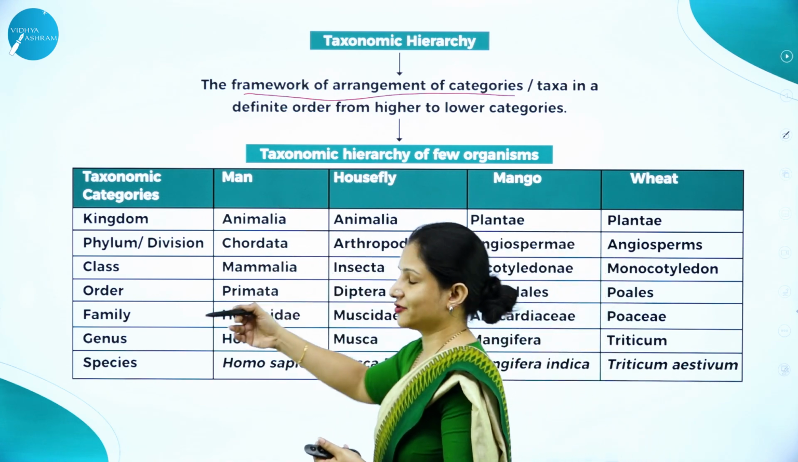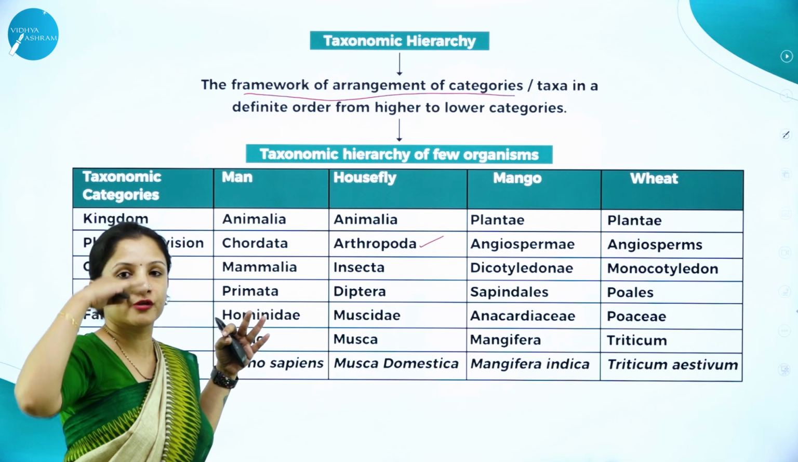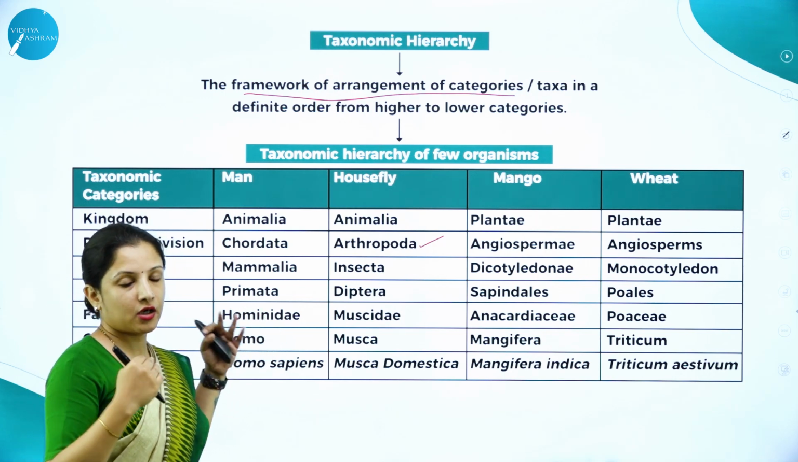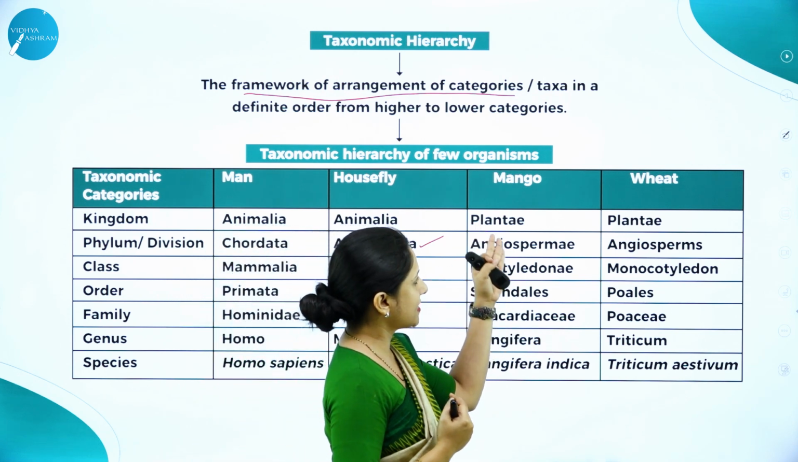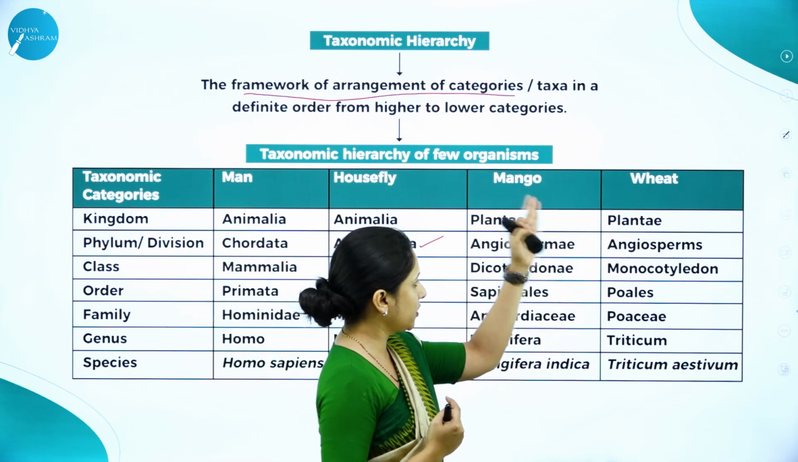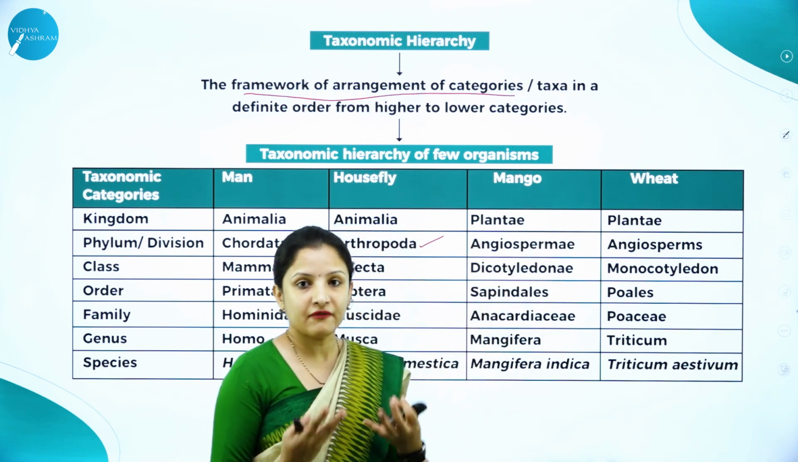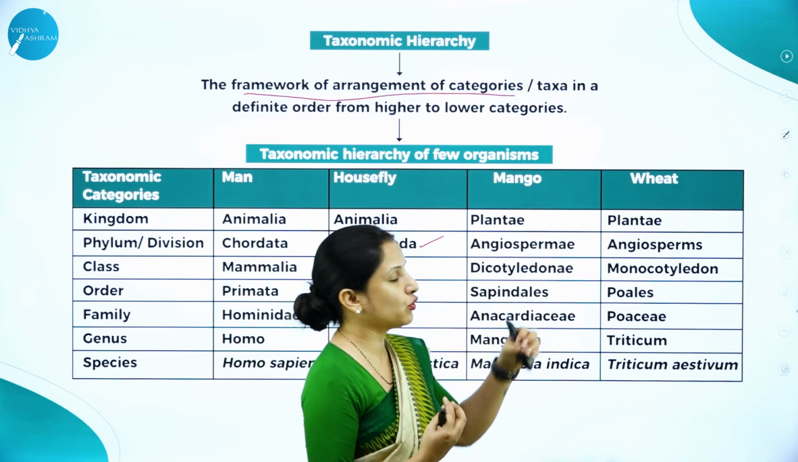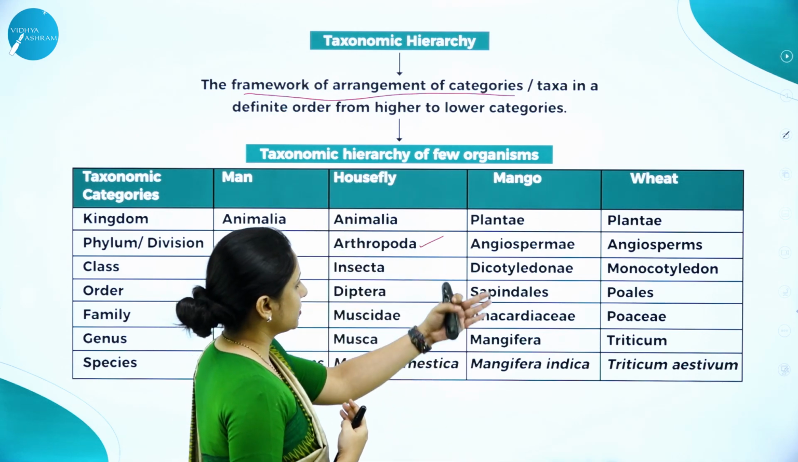So this is how the taxonomy categories are arranged, and this arrangement from the higher unit to the lower unit in an ascending order, we call it the taxonomic hierarchy. Now talking about the plants, kingdom Plantae, mango as well as wheat, then Angiospermae. Angiospermae means flowering. So these two plants both produce flowers. So they are put under the same division, that is Angiospermae.